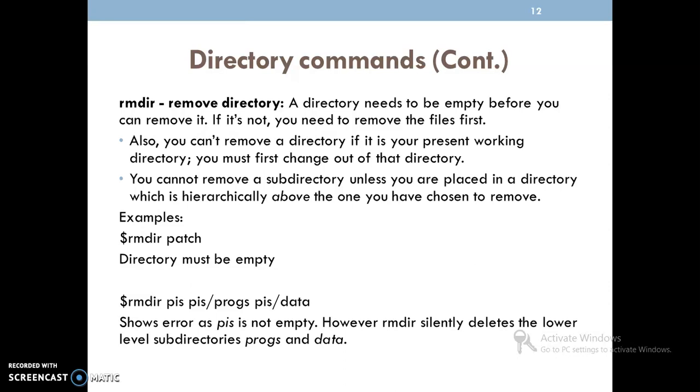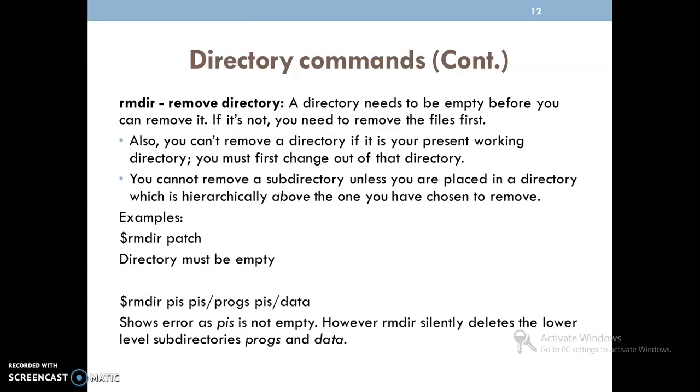Say, for example, there is a directory xyz which is followed by abc. I need to remove the directory abc in this case rather than xyz, because xyz is one level higher with respect to the abc directory.